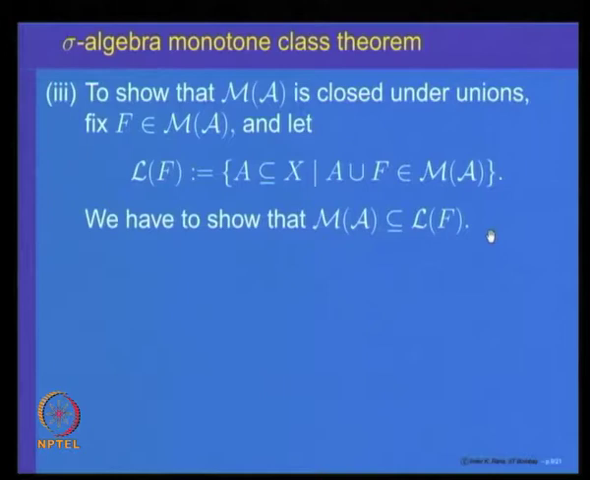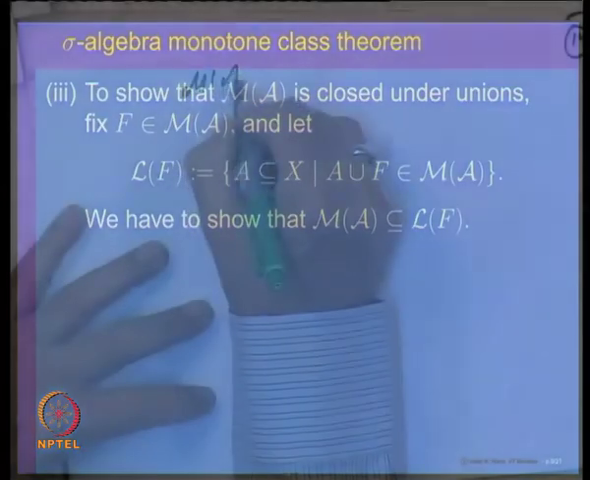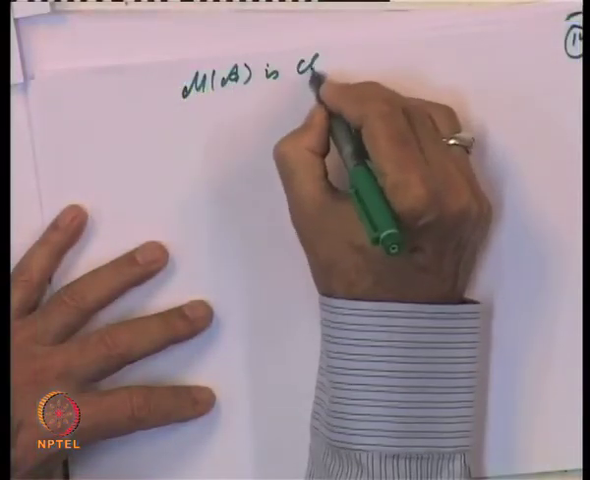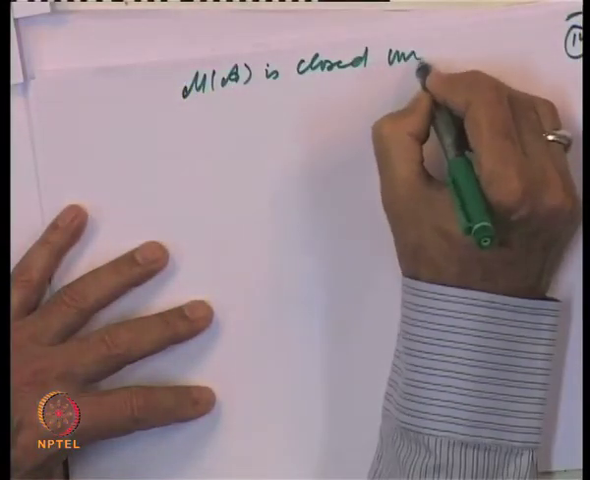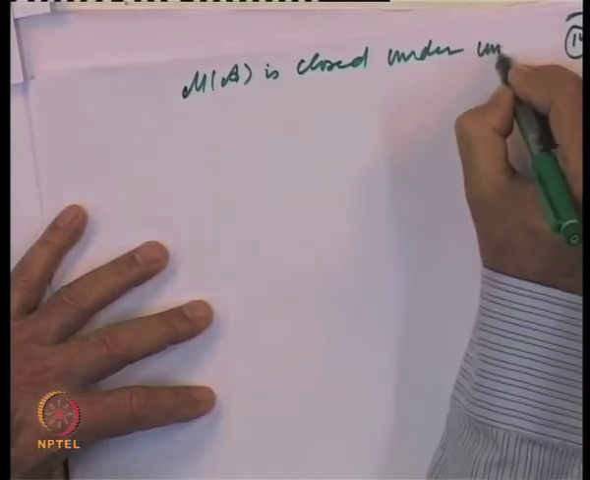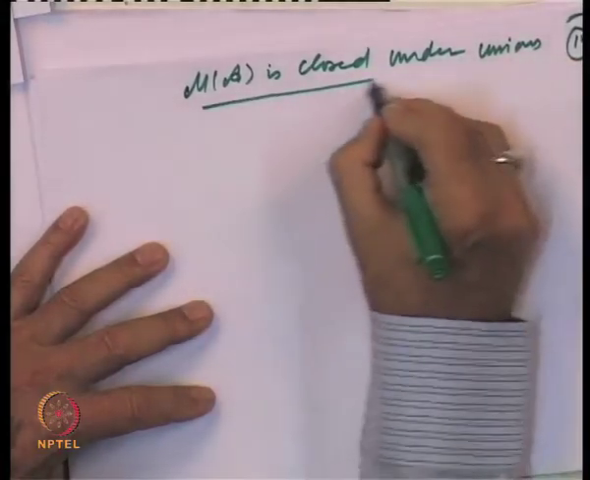So, once again the required property that M of A is closed under unions, we are translating into a property of a collection of subsets. So, let us try to show that M of A is contained in L of F. That is what we should try to show first: that the collection M of A is closed under unions. So, this is what we want to show.